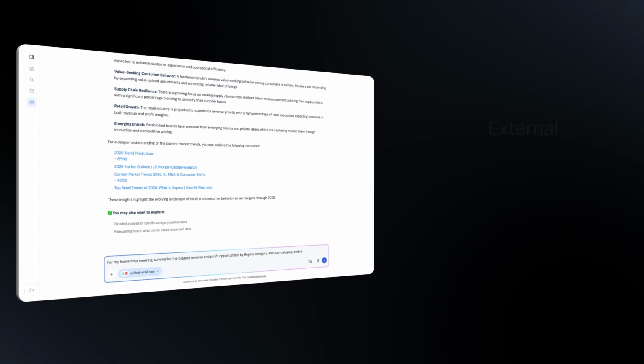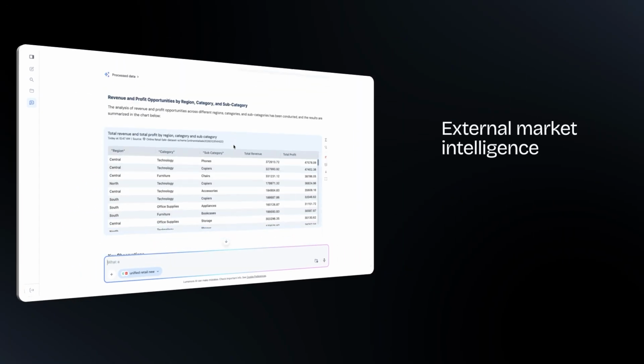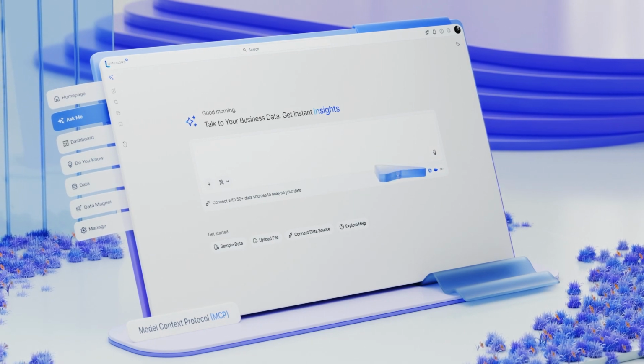It can even bring in external market intelligence and perform multi-step analysis without manual intervention. From smarter queries to intelligent decisions, this is AI that truly works for you.